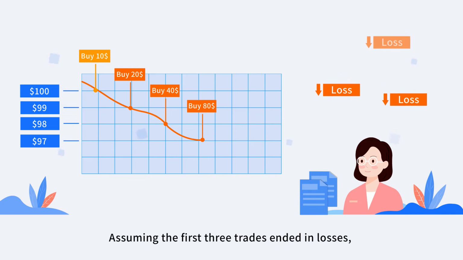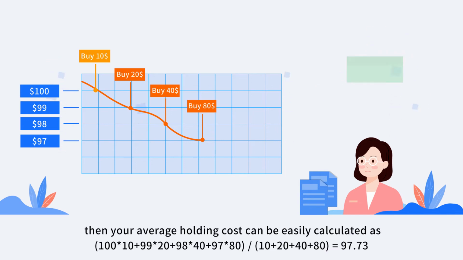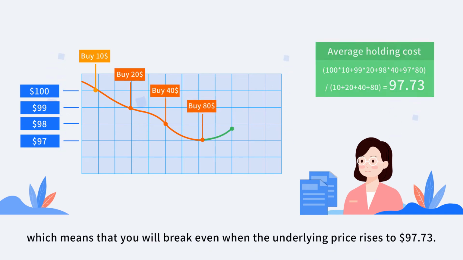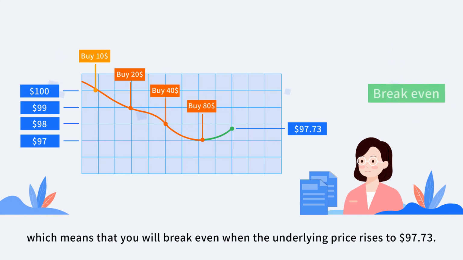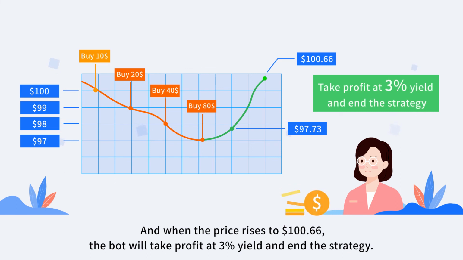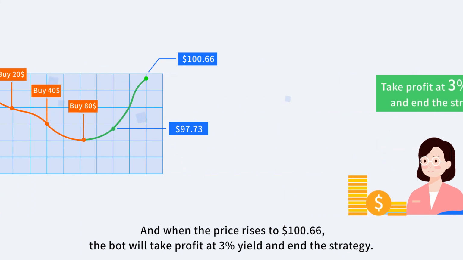Assuming the first 3 trades ended in losses, then your average holding cost can be easily calculated as (100 times 10 plus 99 times 20 plus 98 times 40 plus 97 times 80) over (10 plus 20 plus 40 plus 80) equals 97.73, which means that you will break even when the underlying price rises to $97.73. And when the price rises to $100.66, the bot will take profit at 3% yield and end the strategy.